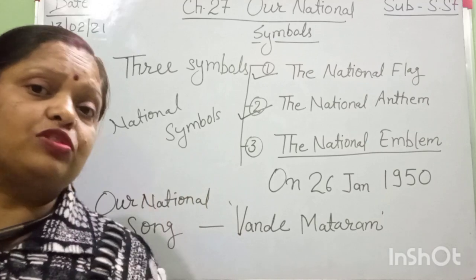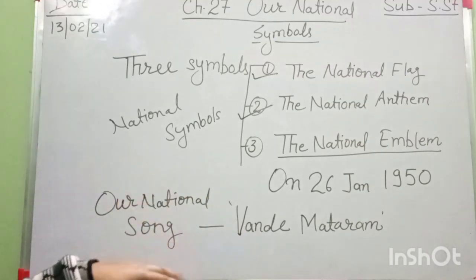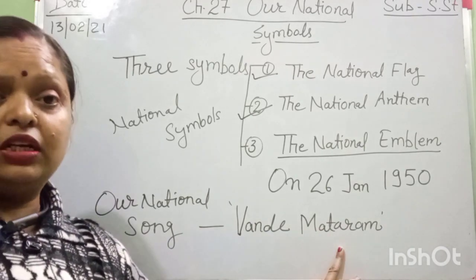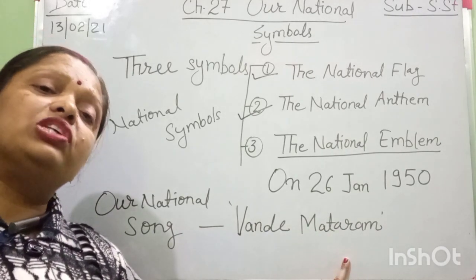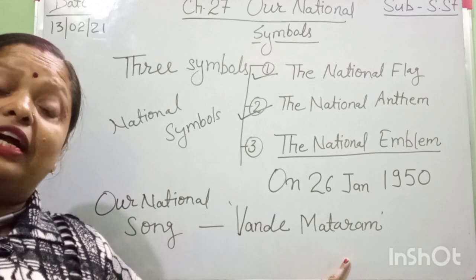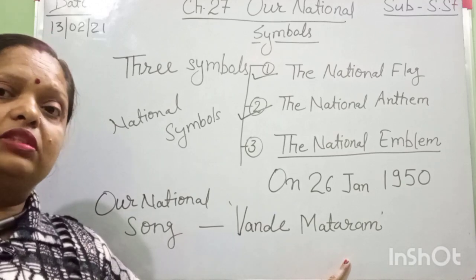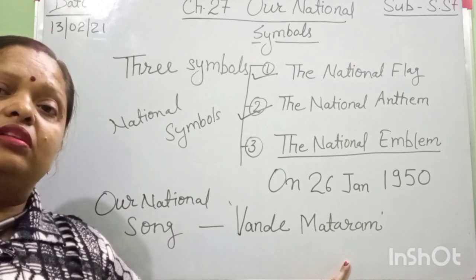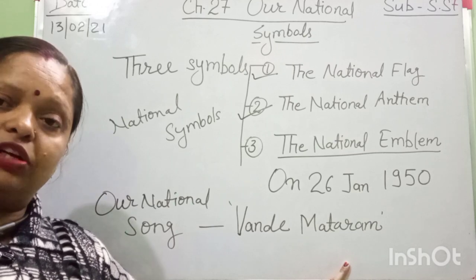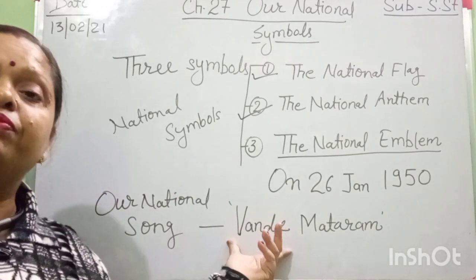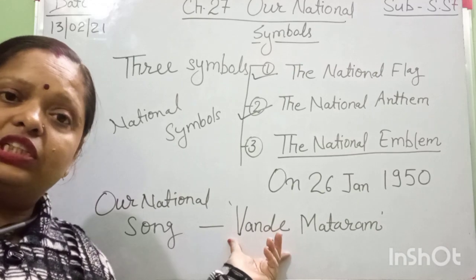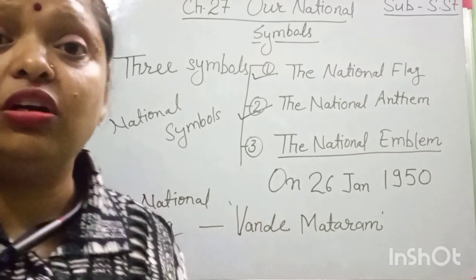And there is one confusion, beta. Look here, everyone. Our national song is Vande Mataram and our national anthem is Jana Gana Mana. And who wrote Jana Gana Mana? The great poet Rabindranath Tagore. And Vande Mataram was written by Bankim Chandra Chatterjee. So underline these lines in your book.